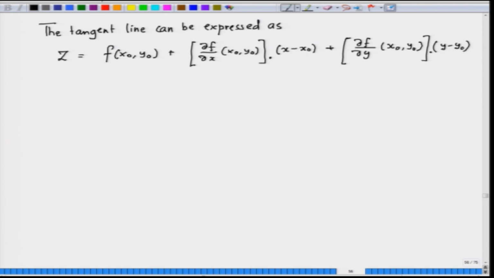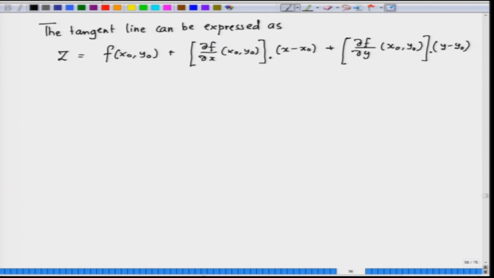Now you see, if you want to define the derivative, this is a linear approximation which says that the value of the tangent, when the distance between (x, y) and (x naught, y naught) is very small, very well approximates f of x, y.